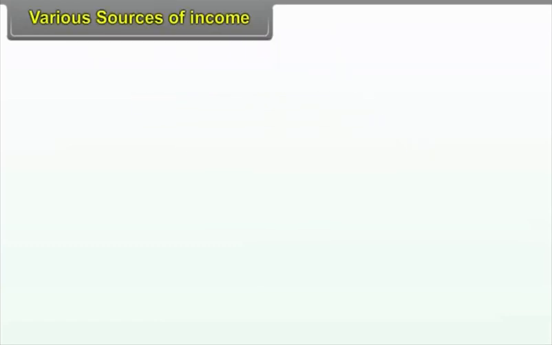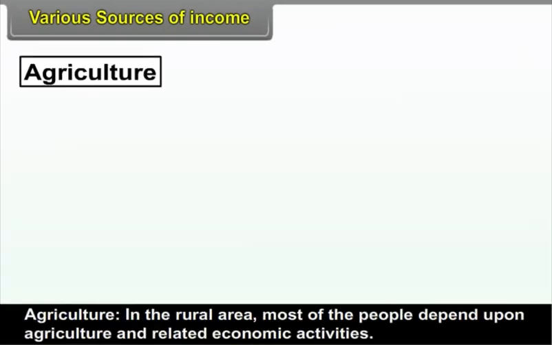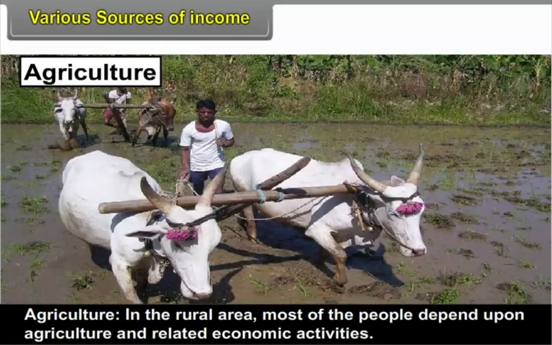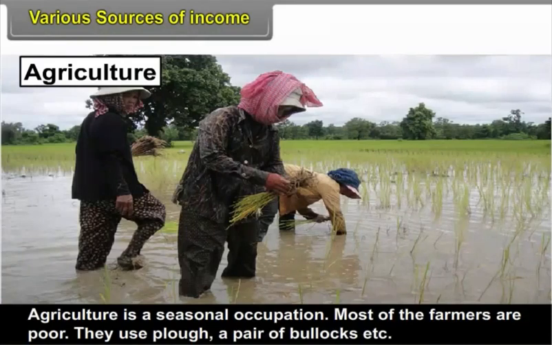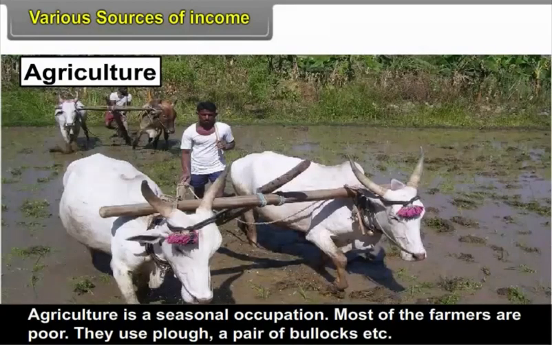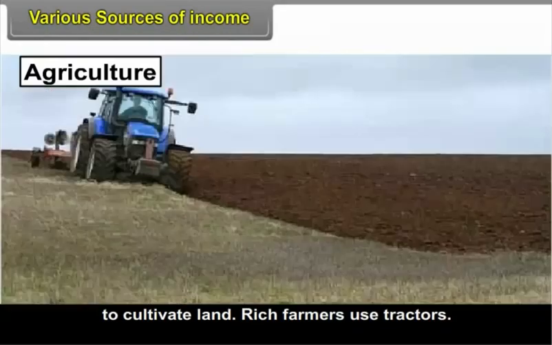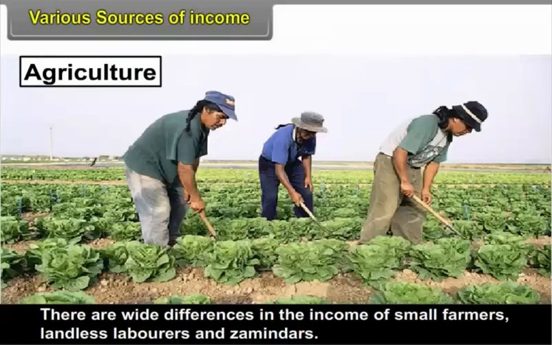3.3, Various Sources of Income. The sources from which individuals obtain income are as follows. Agriculture. In the rural area, most of the people depend upon agriculture and related economic activities. Agriculture is a seasonal occupation. Most of the farmers are poor. They use plough, a pair of bullocks, etc. to cultivate land. Rich farmers use tractors. There are wide differences in the income of small farmers, landless labourers, and zamindars.